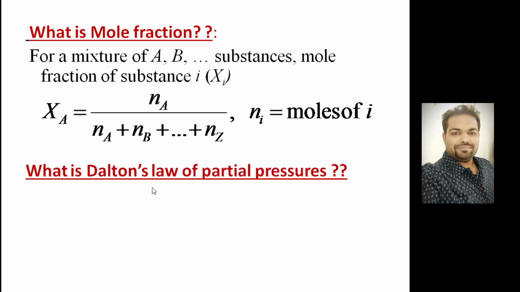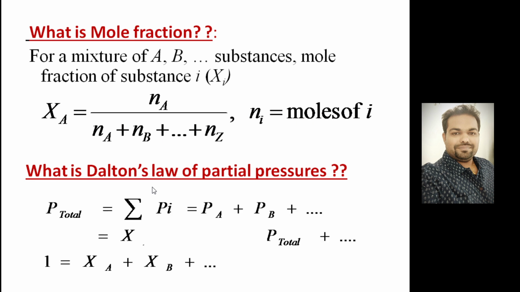So what is Dalton's law of partial pressures? We know that total pressure is equal to the summation of the partial pressures of the individual constituents: PA plus PB plus PC, like that you can write. Clear or not? That can also be written as XA into total pressure, right?